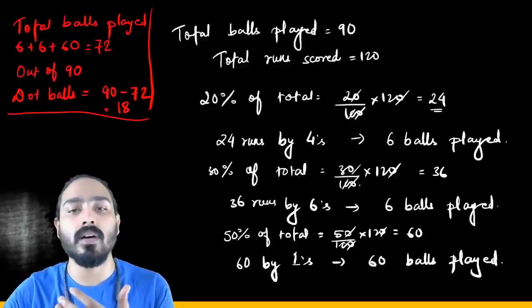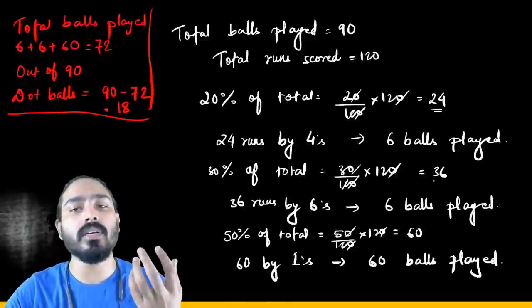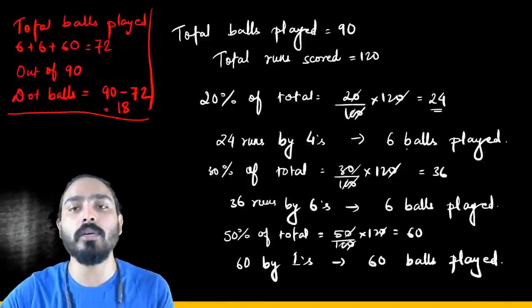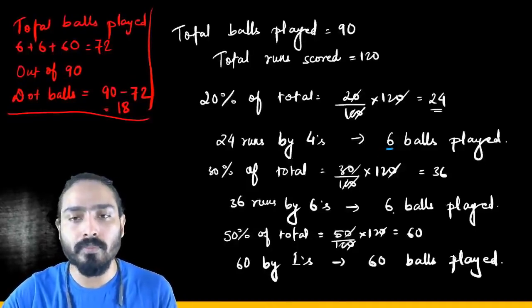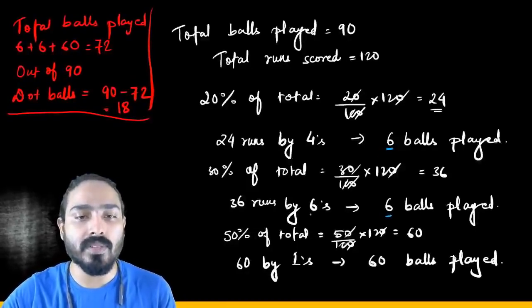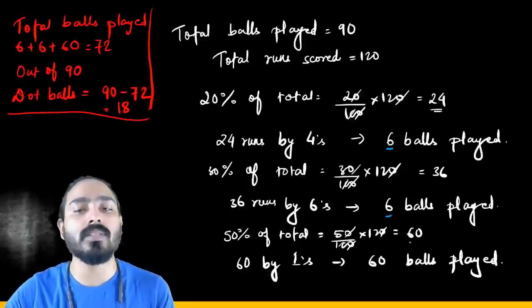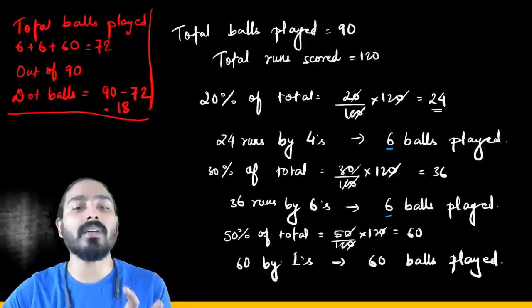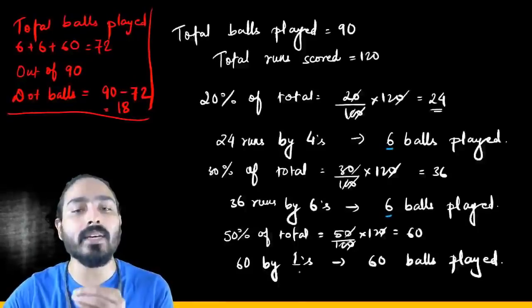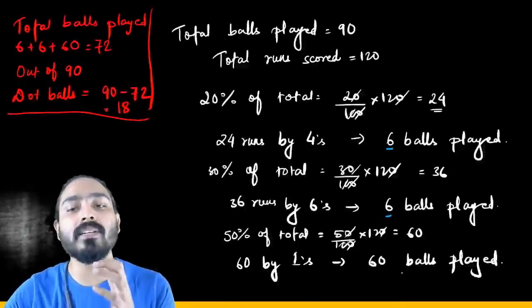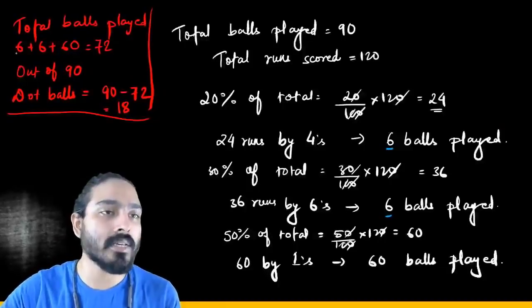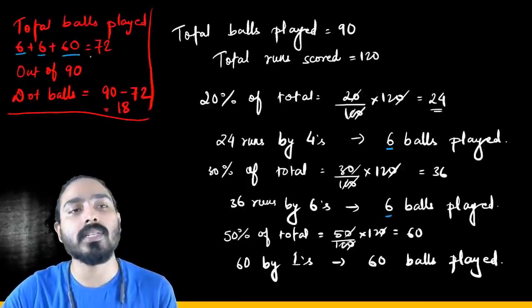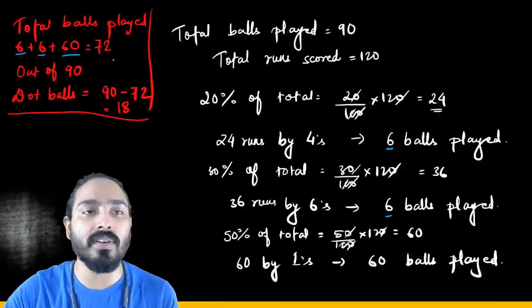30% of the total runs he scored by sixes. So 30% becomes 36. So 36 runs means 6 sixes. So he played 6 balls in form of 4, he played 6 balls in form of 6, and 50% of the total is 60. So 60 runs he scored by only singles. So he played 60 balls for that. So total number of balls played will be 6 plus 6 plus 60, and that all accumulates to 72.